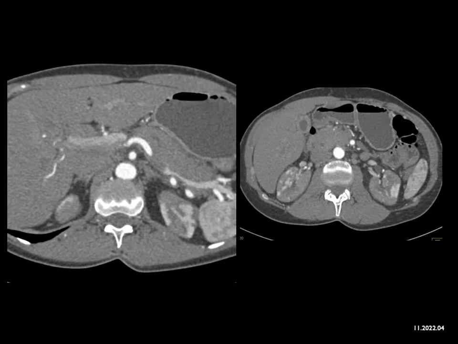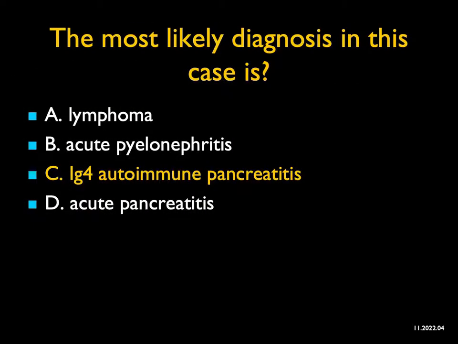And so now you give me an enlarged pancreas plus patchy enhancement in the kidneys. The diagnosis is IgG4 disease. Autoimmune pancreatitis is the best diagnosis. One of the helpful findings when you're looking or thinking autoimmune pancreatitis is to always look at the kidneys. It also helps to look at the common duct, but the kidneys are really where the money's at.